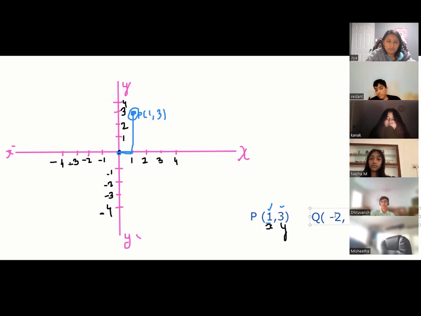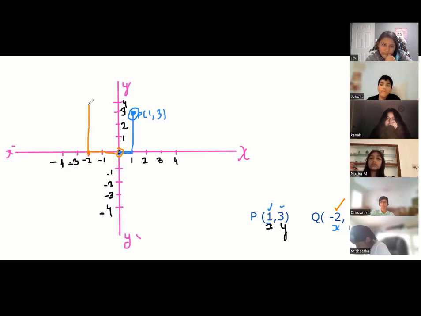It says first is minus 2. So obviously this is x we know, this is y we know. Minus 2 will go to the left side. Let me use a different color this time, orange. X is minus 2, from origin again go minus 1, minus 2. Then 4. We have to go 4 up because positive. 1, 2, 3, 4. This is the position for point Q. Very easy or not?